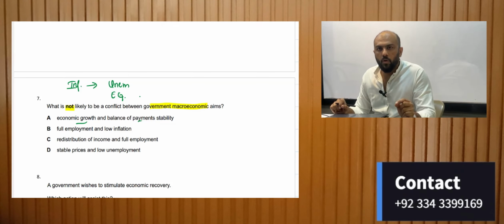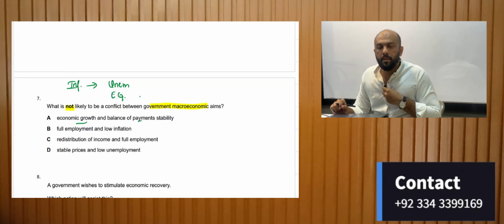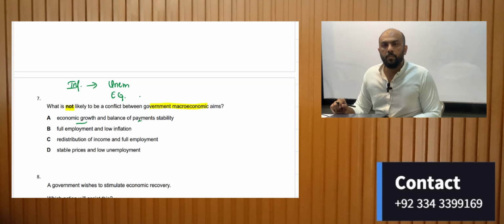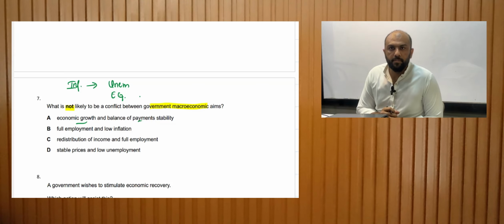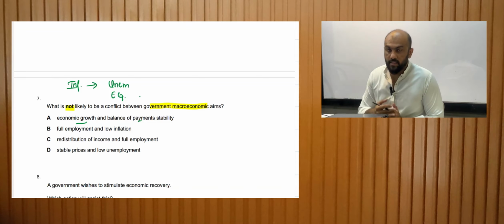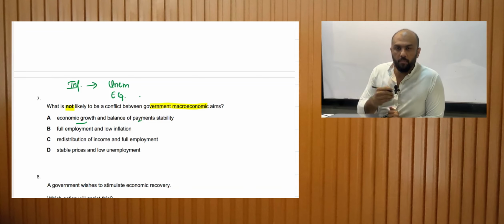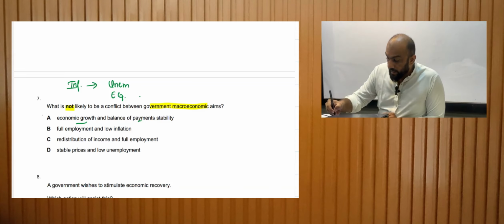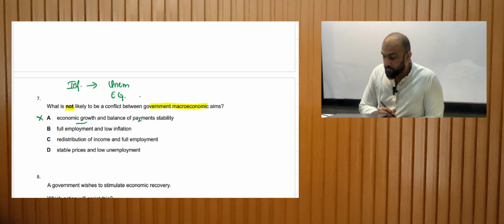When there is economic growth, people are earning more. When people are earning more, they will buy imported goods. When they're buying imported goods, there will not be balance of payment stability. Hence, there will be a conflict between economic growth and balance of payment stability. A cannot be the answer.